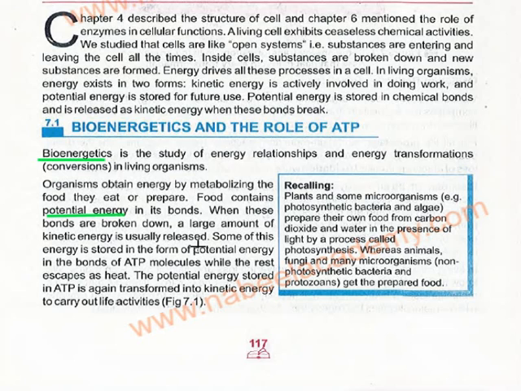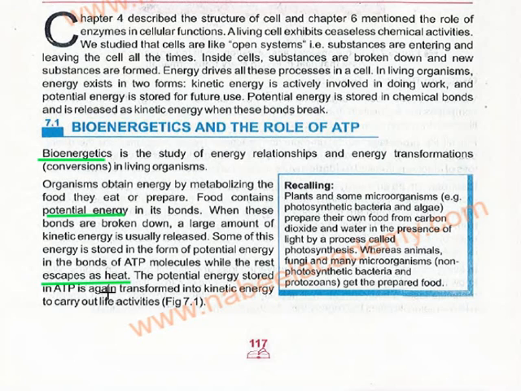Some of this energy is stored in the form of potential energy, and when we eat something, some of the energy is utilized as kinetic energy and some of it is stored in the form of ATP molecules. The third form is when the energy escapes as heat. So some of it is used, some of it is stored in the form of ATP molecules, and some of it escapes as heat.